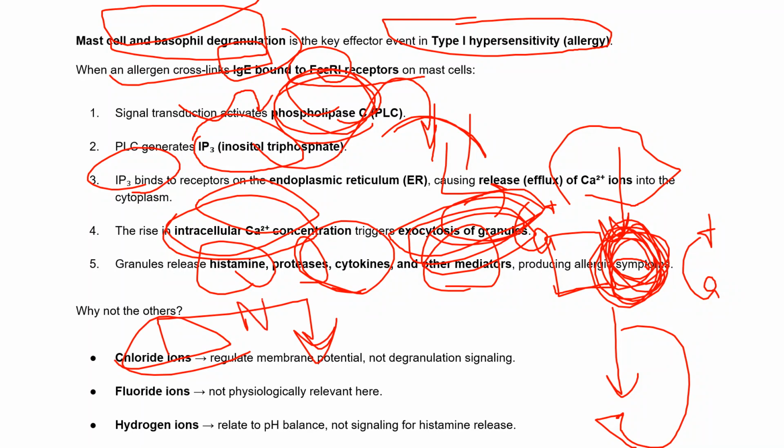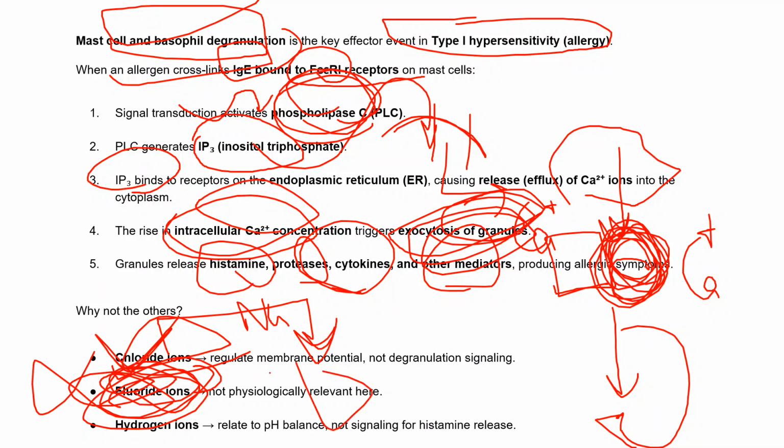Other than sodium and potassium, the other ion which helps in the membrane potential is chloride. Fluoride ions, no way. We never heard that it is physiologically relevant. We don't know of any fluoride ion in our body because fluorine is very reactive, so it can cause damage to our body. So there is no physiologically relevant fluoride ion.